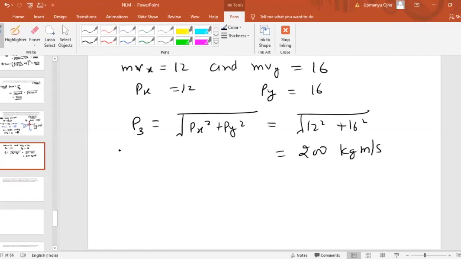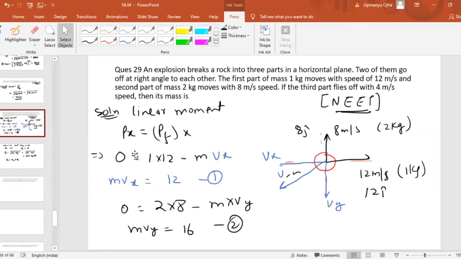So the momentum of the third particle p3 must be equal to mass of the third particle into velocity v3. Now velocity v3 they have given to us, how much? 4 meter per second.